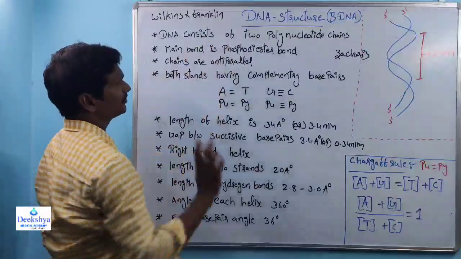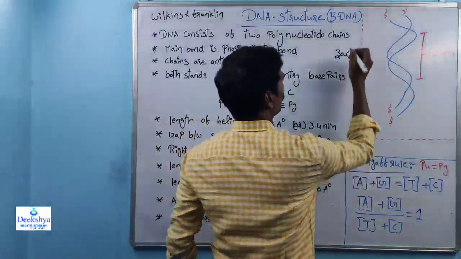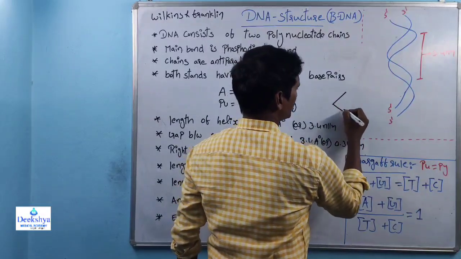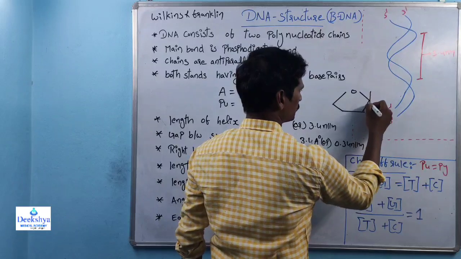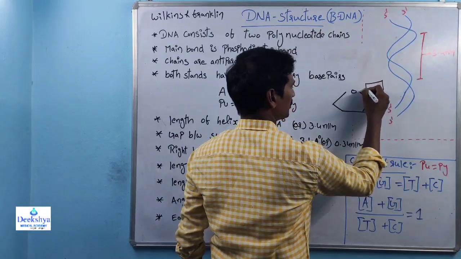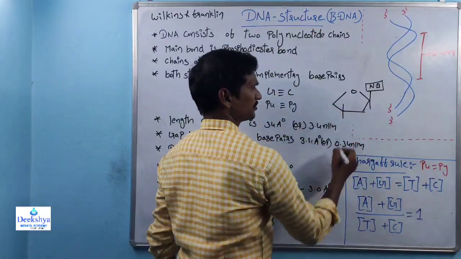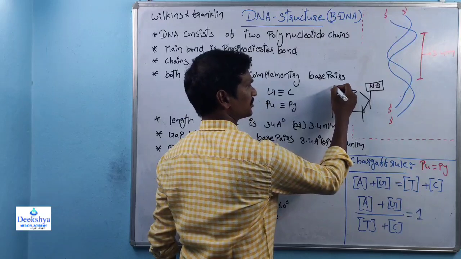And the main bond is the phosphodiester bond. Within DNA there is a deoxyribose sugar. This is the first position, this is the nitrogen base, this is the third position, this is the second position, this is the fourth position and this is the fifth position, right?